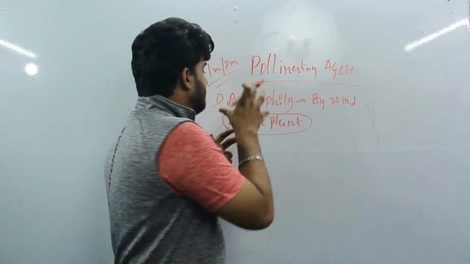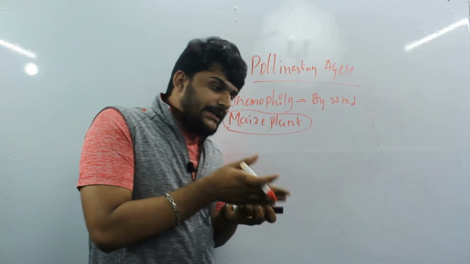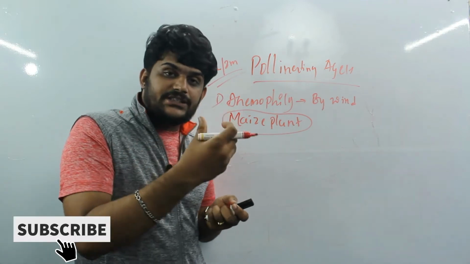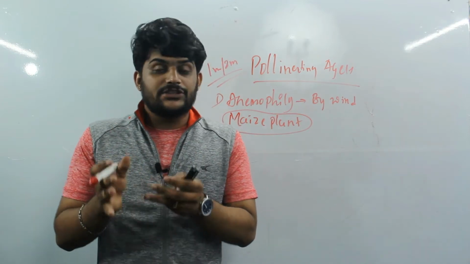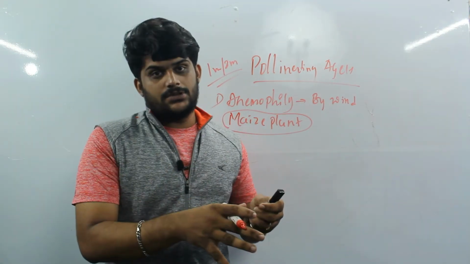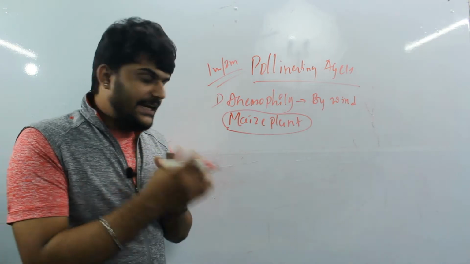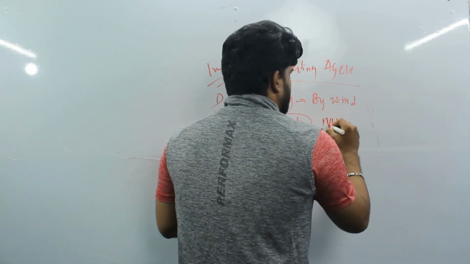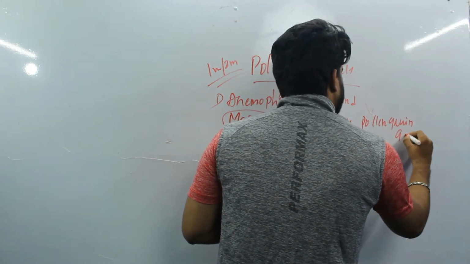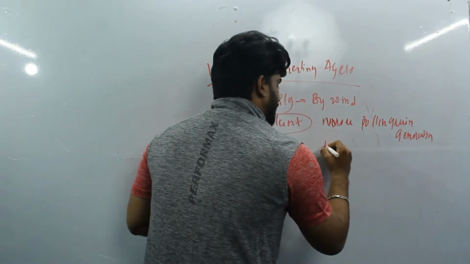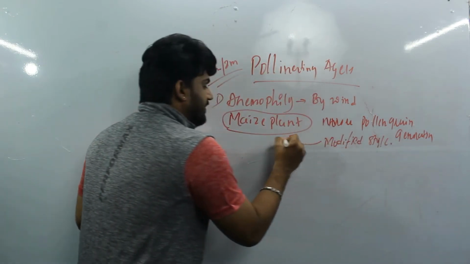Before that, we are going to learn about the adaptations of anemophilic plants. In anemophilic plants, where pollination takes place by wind, particular adaptations are needed, because wind pollination may or may not succeed; it has a low success rate. So the adaptations include more pollen grain generation, or a modified style, which can be seen in the maize plant.